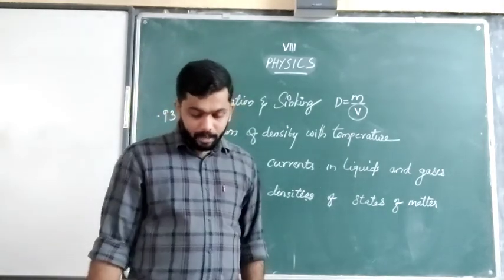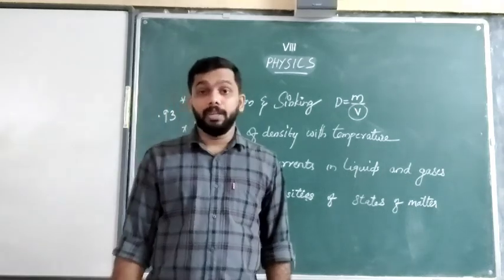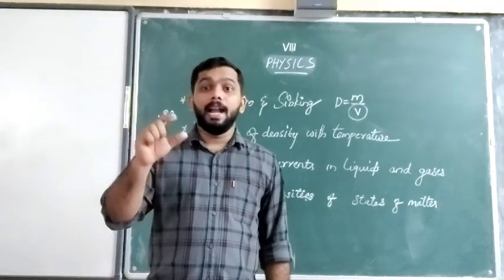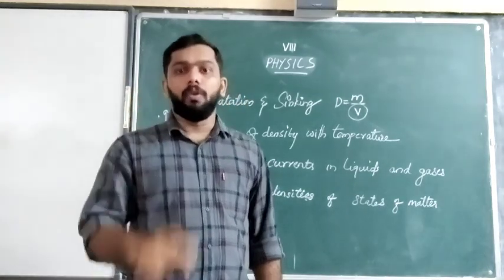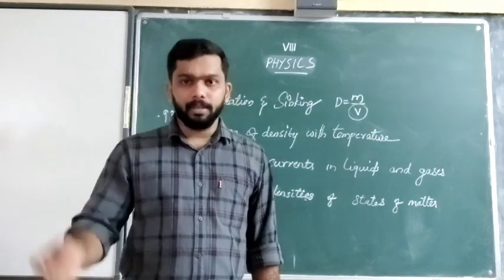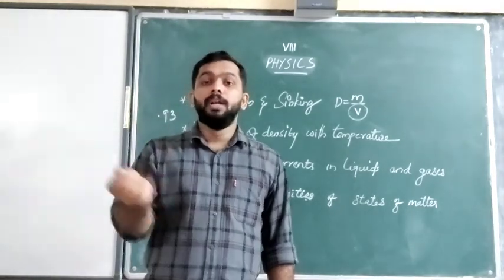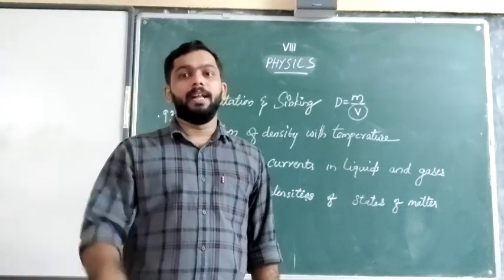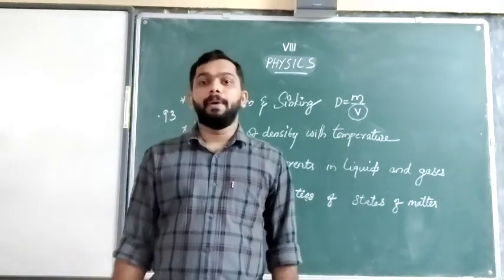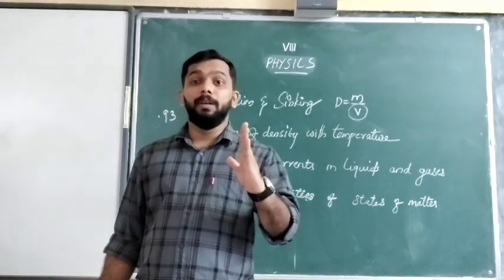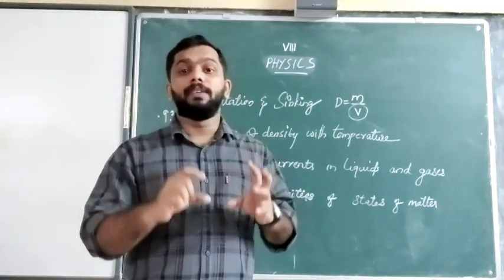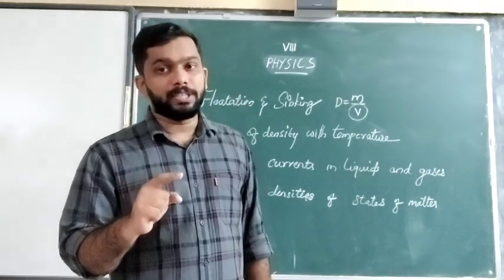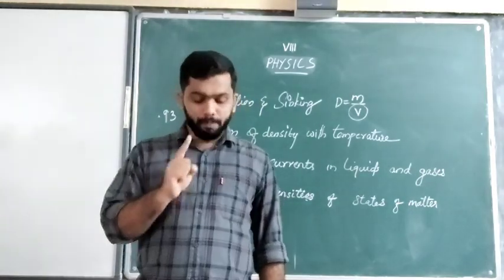Then, what is the difference between river water and sea water? In sea water, a large amount of salt is dissolved. Along with the water molecules, salt molecules will be there. So the density will increase. The density of sea water is high and the density of river water is small.